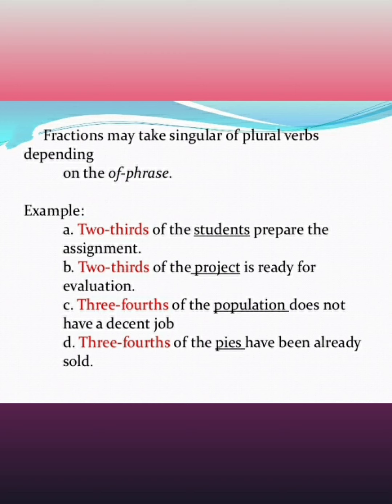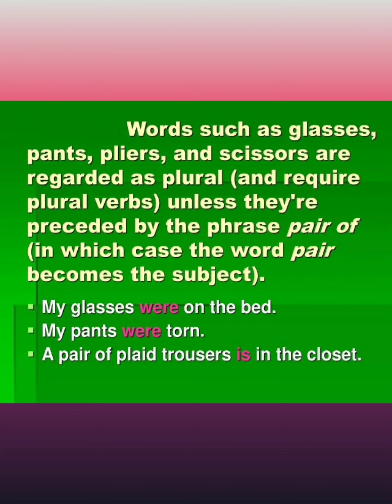Two-thirds of the students prepared the assignment. So it depends upon the subject or object of the phrase. Students, that's why the plural verb prepare. Two-thirds of the project is ready for evaluation. Project, singular, that's why is. Three-fourths of the population doesn't have a decent job. Population, of the population, that's why does. Three-fourths of the pies have been already sold. Pies, plural number, that's why have. So that's why the plural form of the verb have is used here. So I hope you have understood.